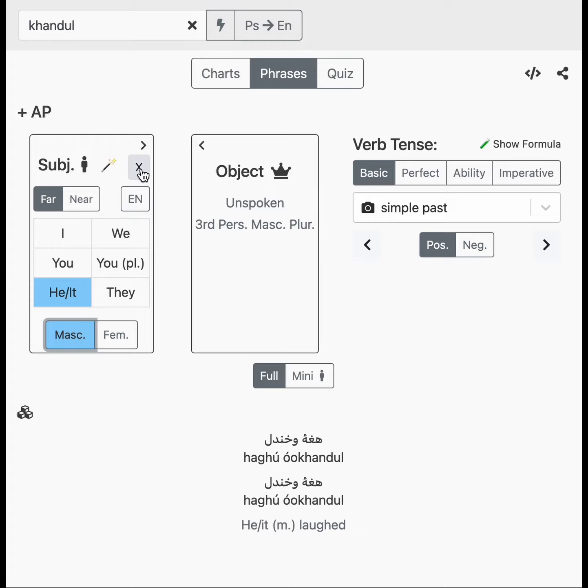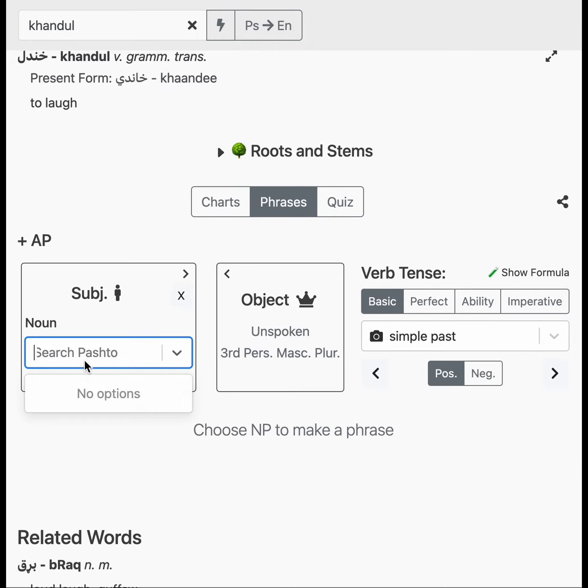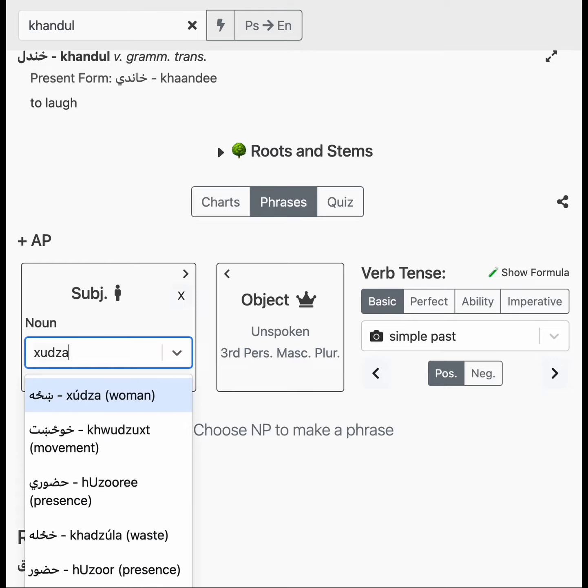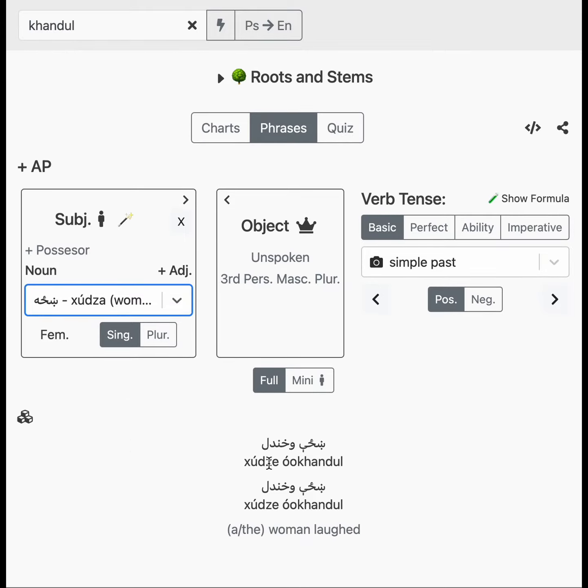So if we use a noun, let's say the woman laughed, we don't say khaza u khandal, we say khazi u khandal, because this is following the phrase structure for the past tense transitive verb, so the subject is going to inflect. If it's women laughing, it's going to be khaza khandal with a double inflection.